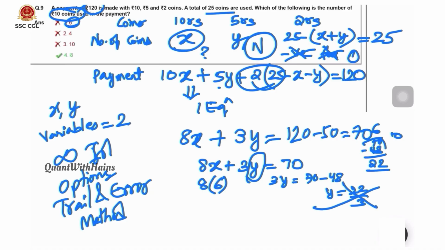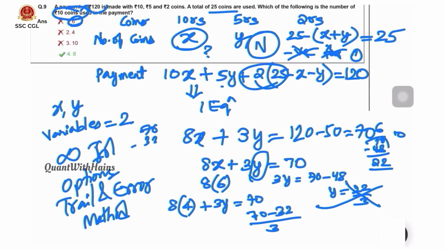Now coming to option 2, 4. 8 into 4 plus 3y equals 70. 70 minus 32, 38 by 3, again fraction, which is not our option.